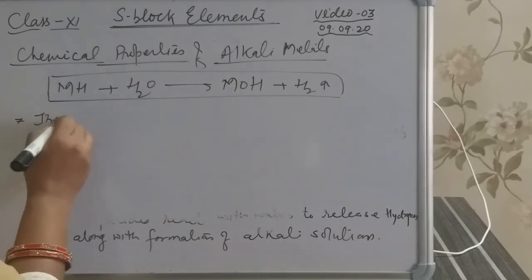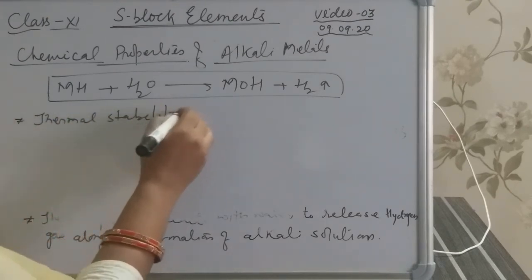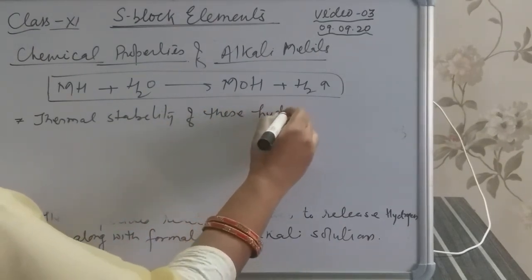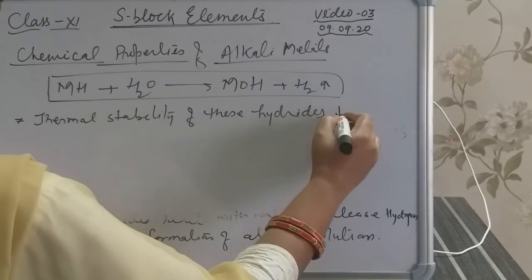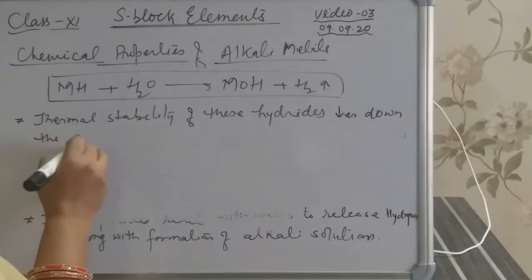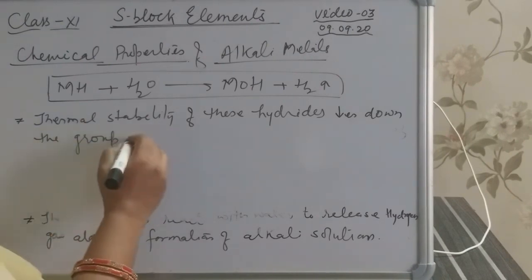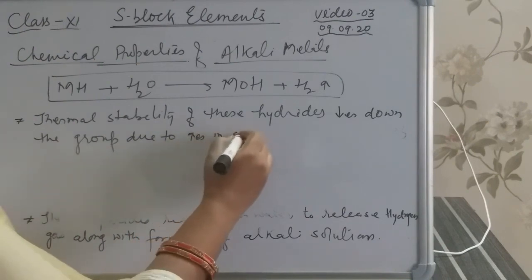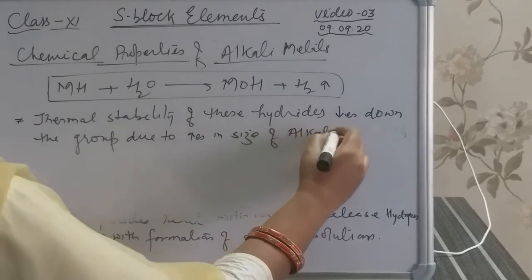Thermal stability of these hydrides decreases down the group due to increase in size of alkali metal ion.